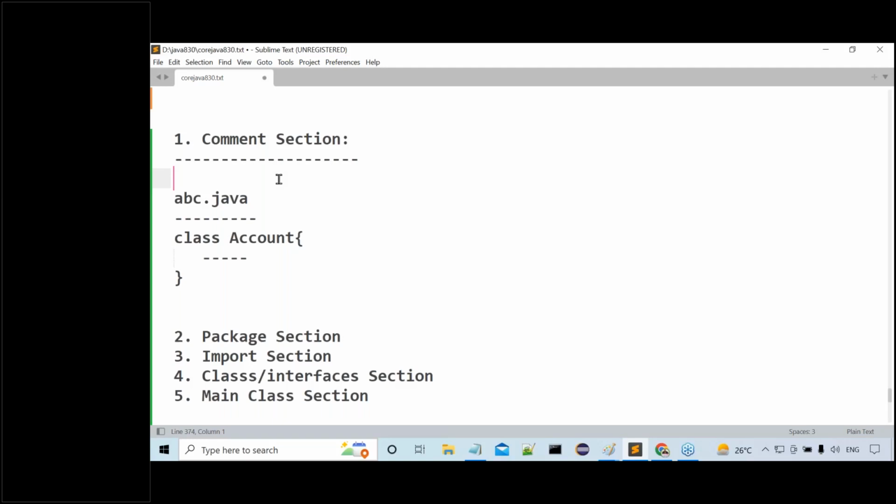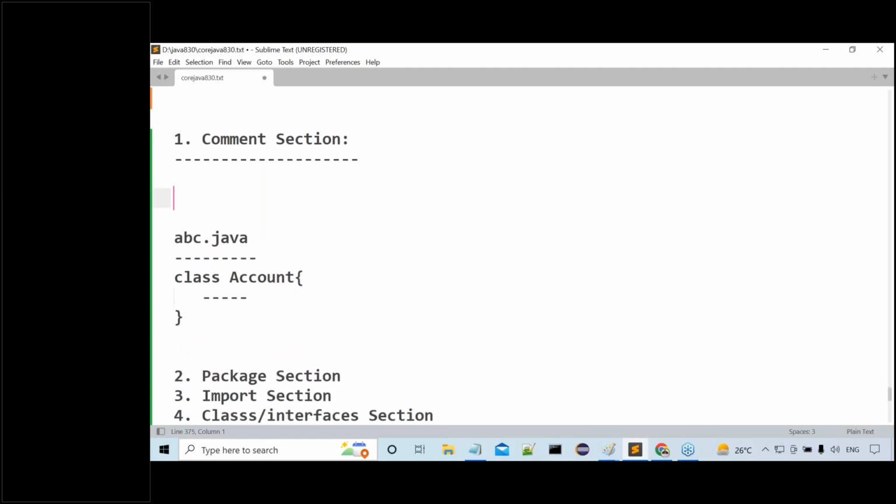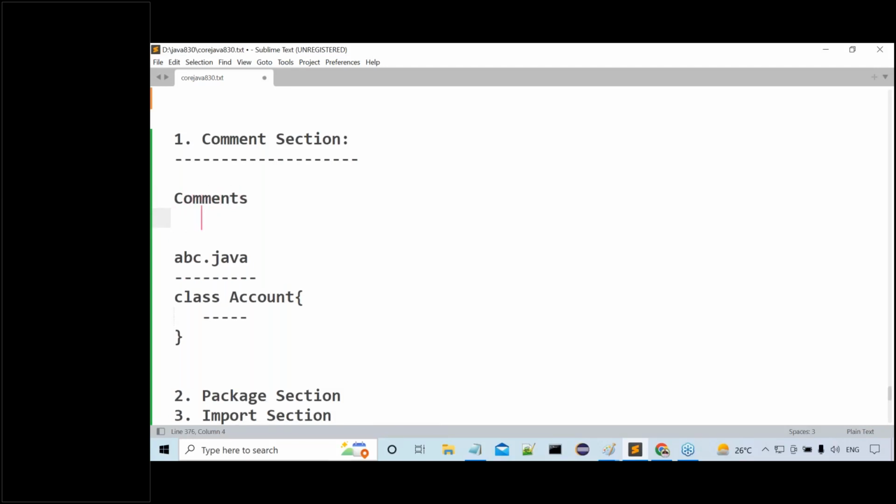Next, to provide a description in Java programs, Java has given a separate feature. That feature is comments. To provide some description about our programming components in a Java program, Java has given a separate feature, that is comments. How many types of comments are available in Java? Three types of comments are available in Java.